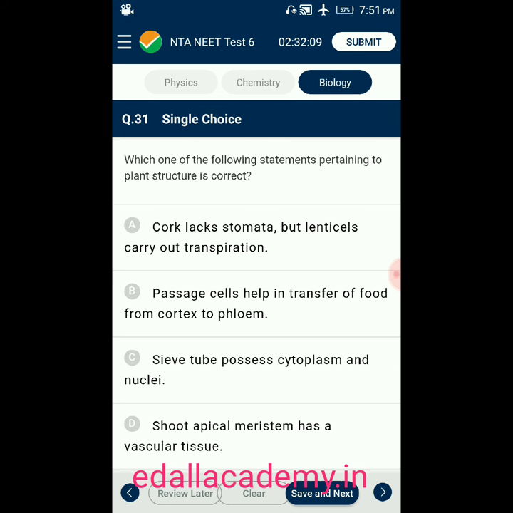Question number 31. Which one of the following statements pertaining to plant structure is correct? Option A. Cork lacks stomata but lenticels carry out transpiration. Option B. Passage cells help in transfer of food from cortex to phloem. Option C. Sieve tube possesses cytoplasm and nuclei. Option D. Shoot apical meristem has vascular tissue. From the given four options, the answer is option A. Cork lacks stomata but lenticels carry out transpiration. The given statement pertaining to plant structure is correct. The correct statement is option A.